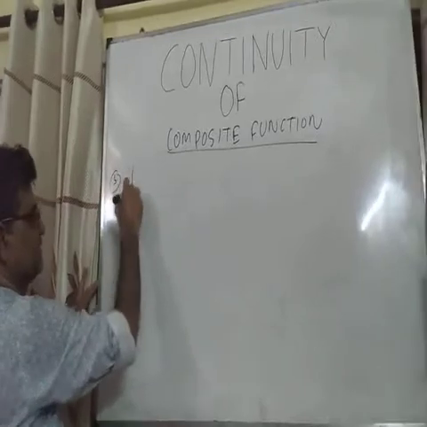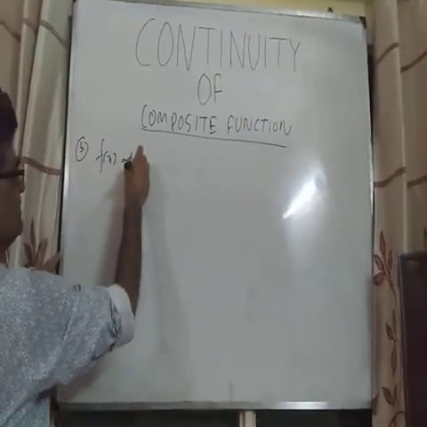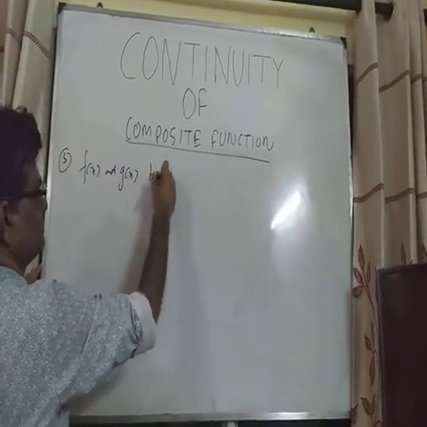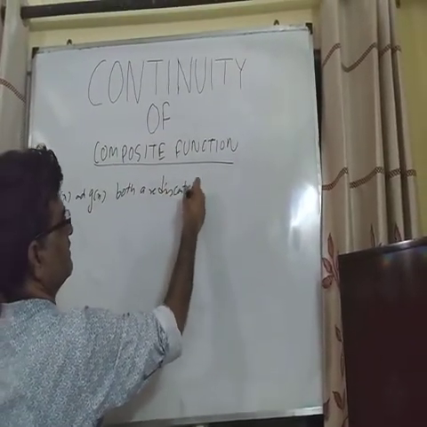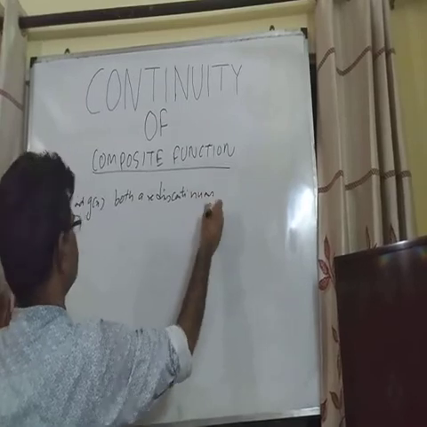Third case, f(x) and g(x) both are discontinuous.